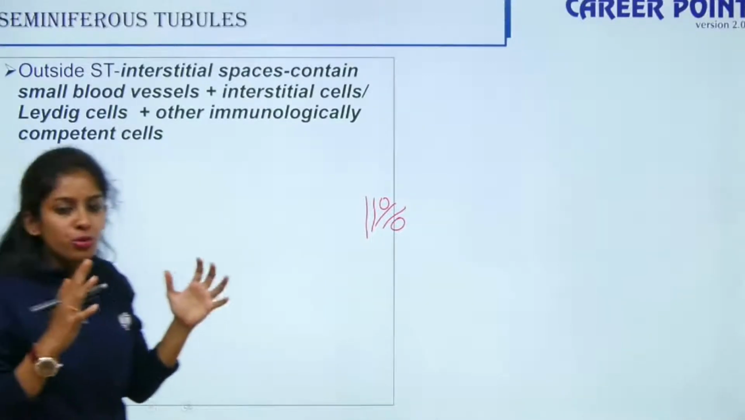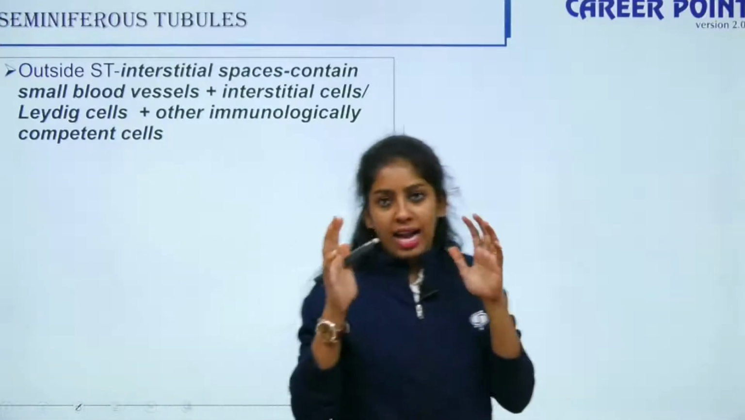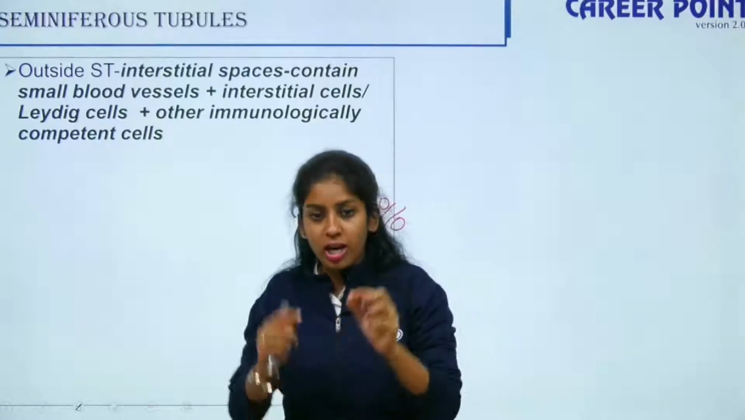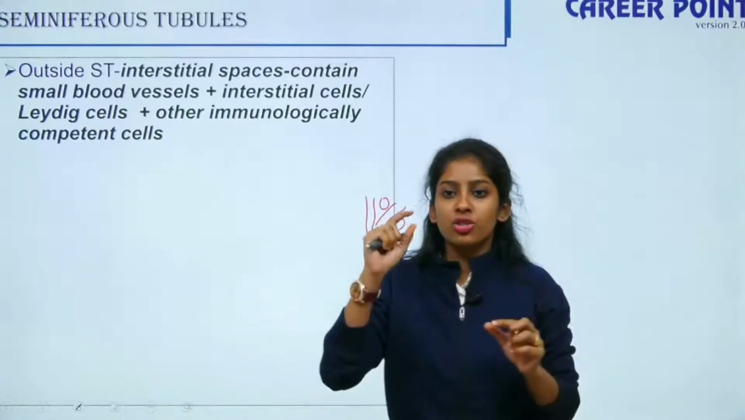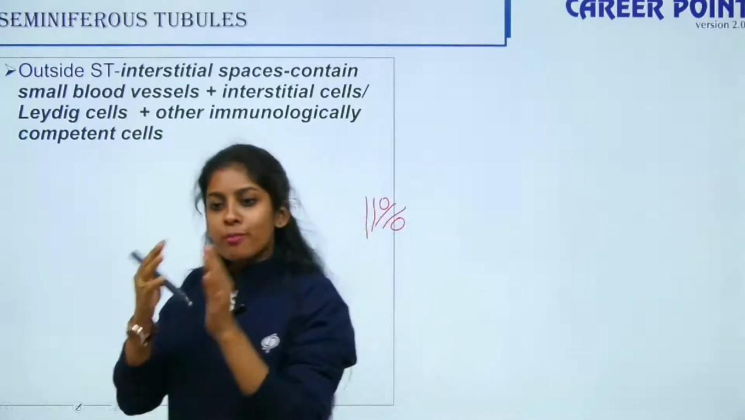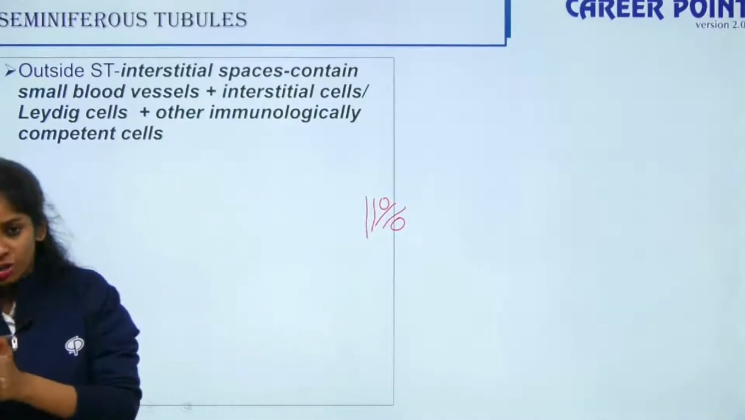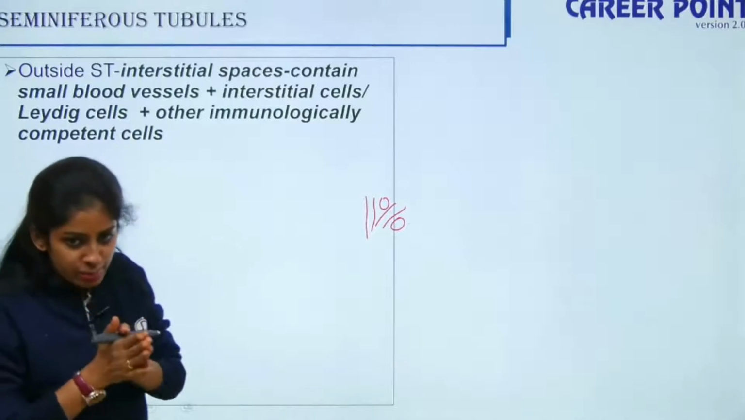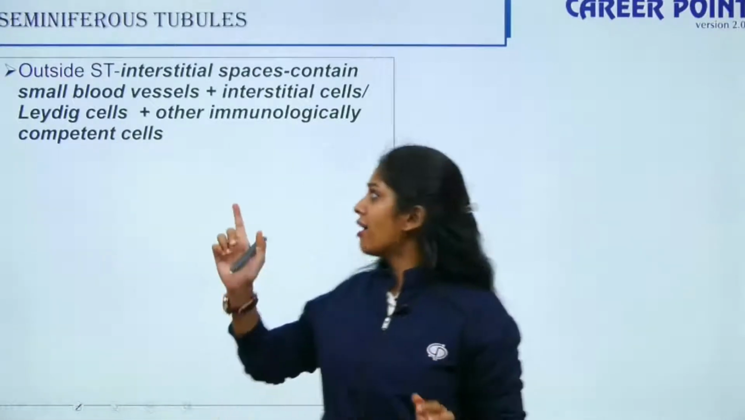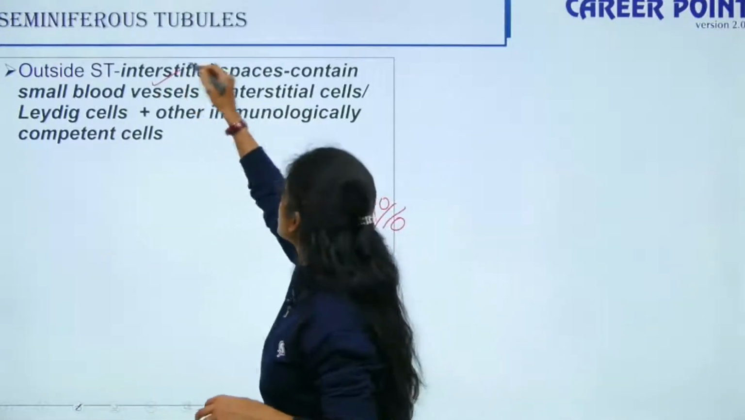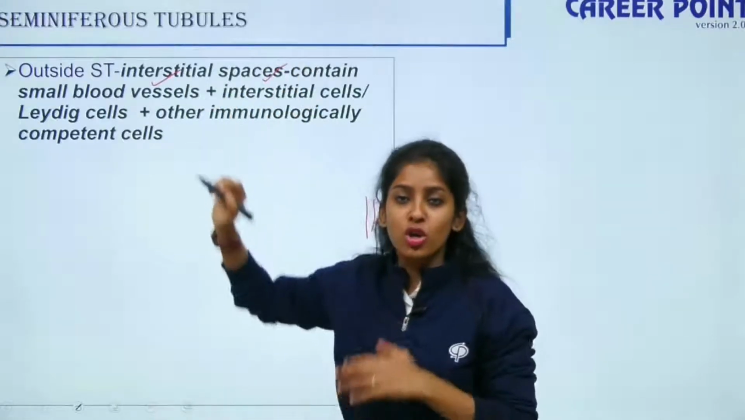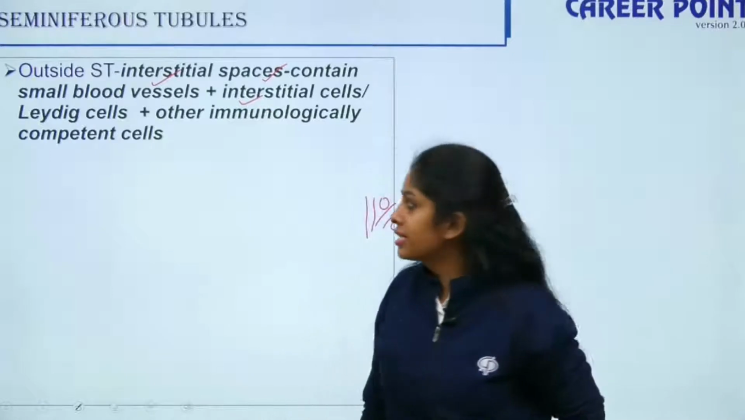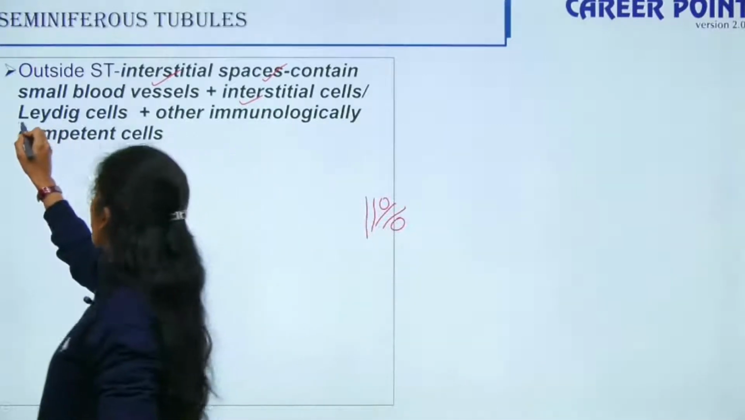So you have 250 testicular lobules, and in each lobule you have 1 to 3 highly coiled structures, and each coiled structure is called a seminiferous tubule. In between the 1 to 3 coiled structures there is some space, right? That is called the interstitial space. In that space you have small blood vessels, interstitial cells or your Leydig cells, and other immunologically competent cells. So where did we talk about Leydig cells?